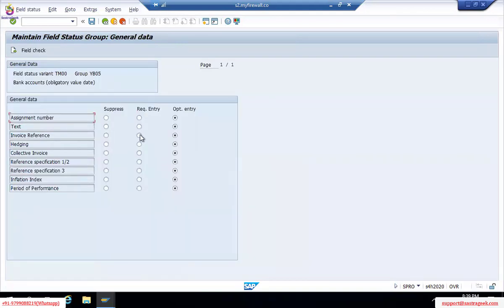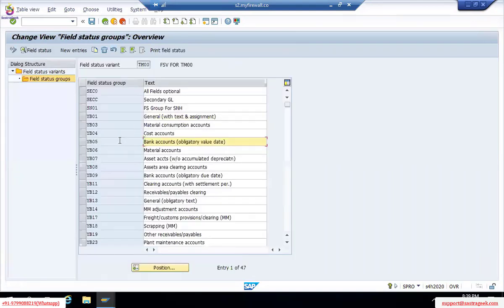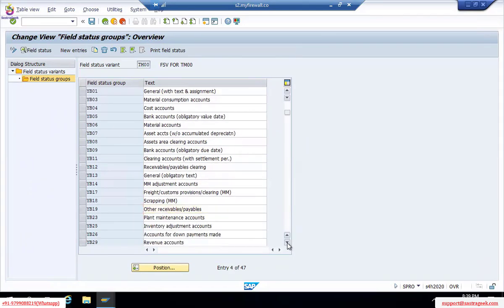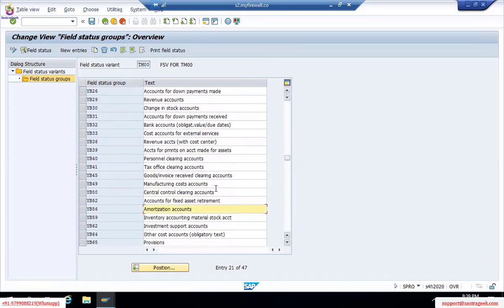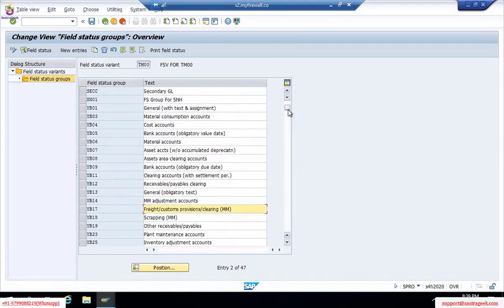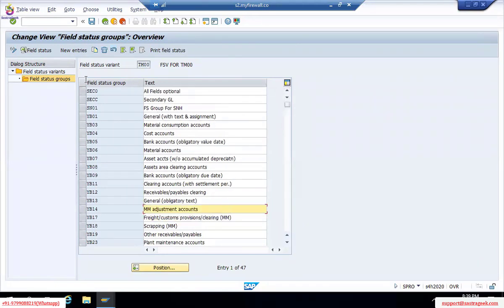Banking, bank related data, text, required entry field. Assets, and these are the set of fields which will populate on your screen when you are doing different processing by selecting the different GL accounts based on these groups. So we don't need to know all of this.